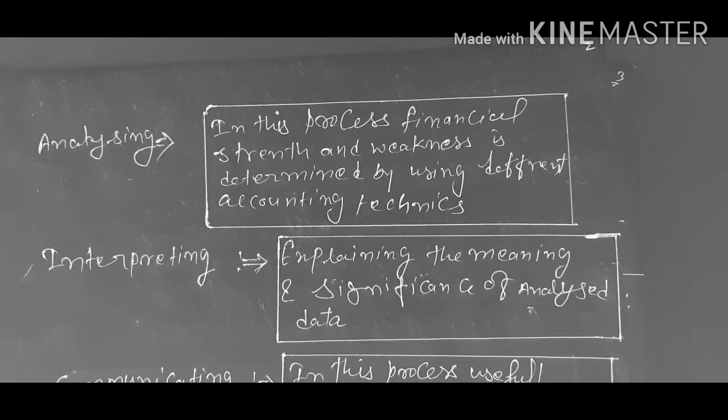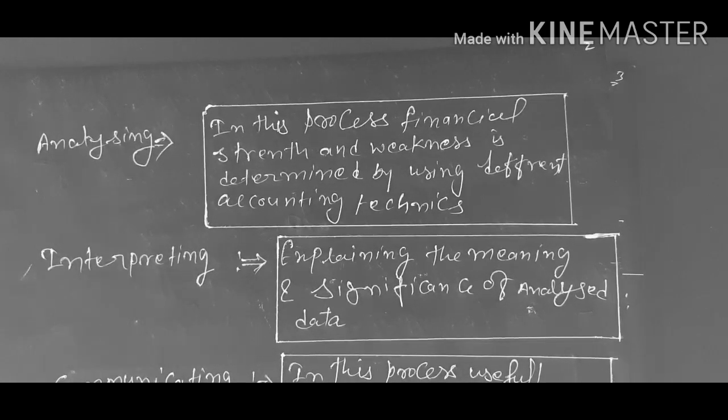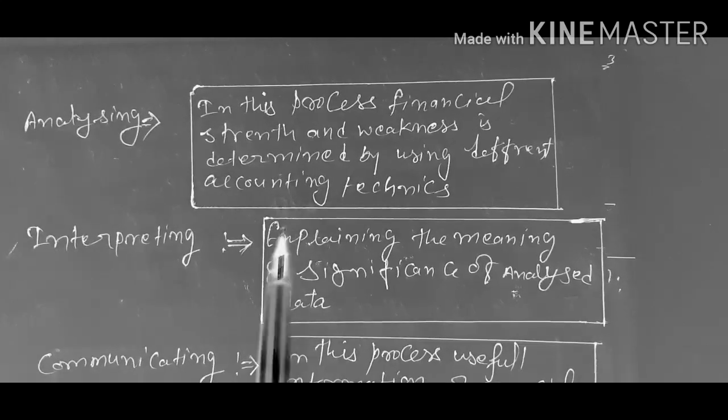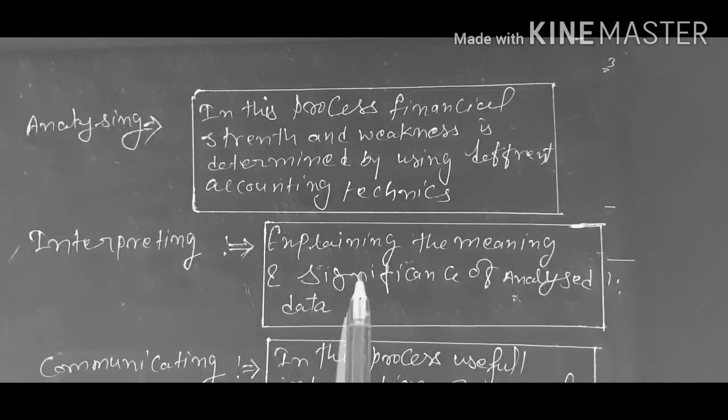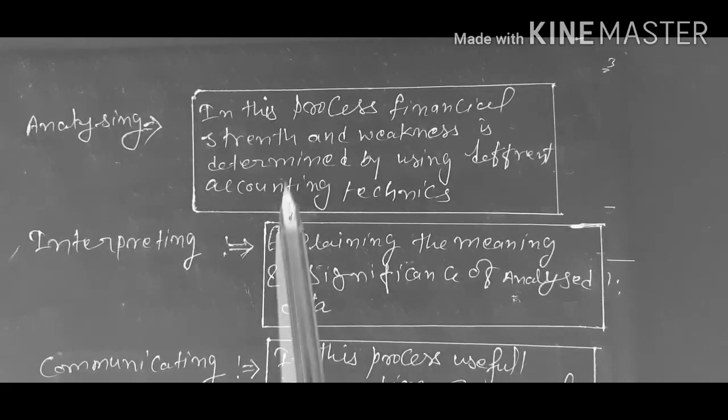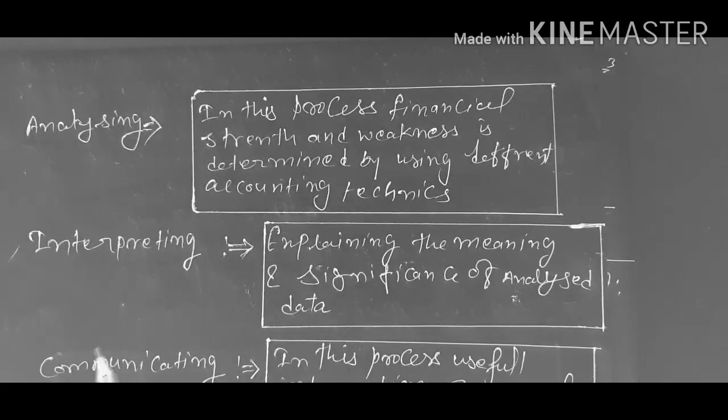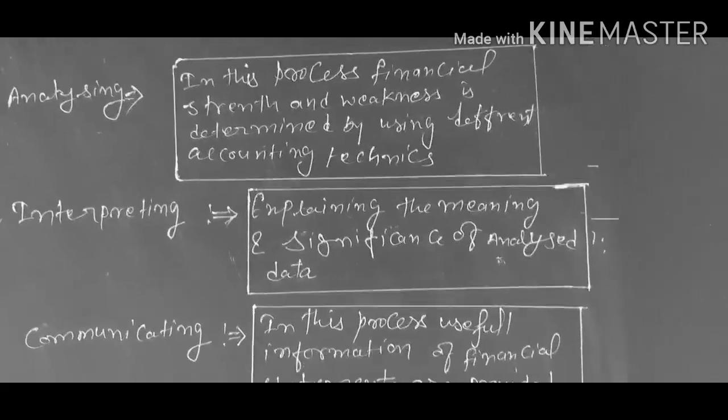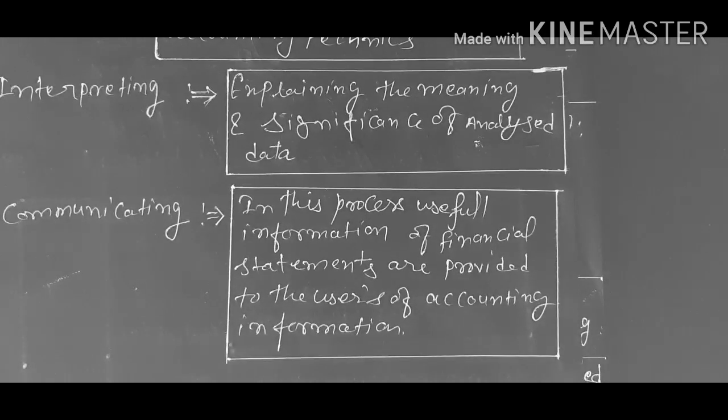Then after, analyzed data are interpreted. So next process is interpreting, explaining the meaning and significance of analyzed data. It is called interpreting. And finally, communicating.